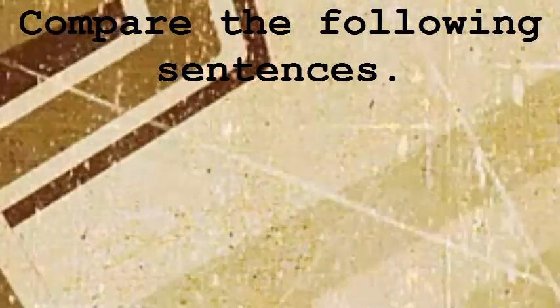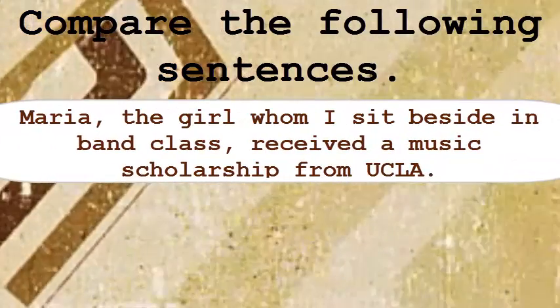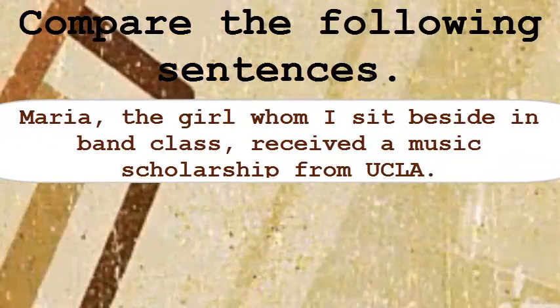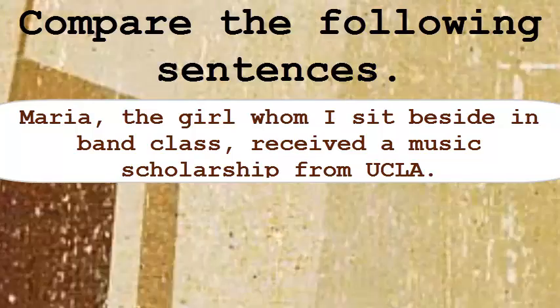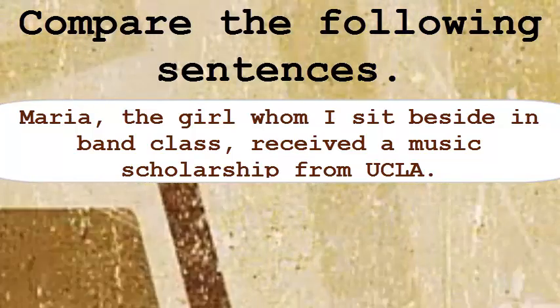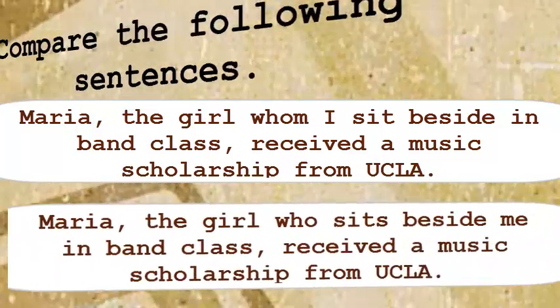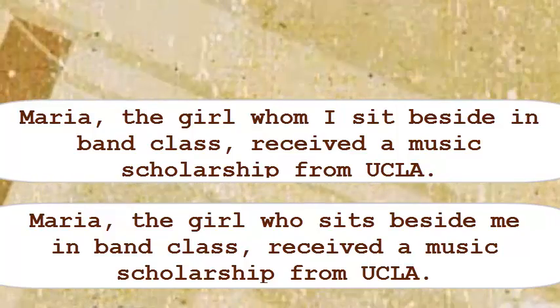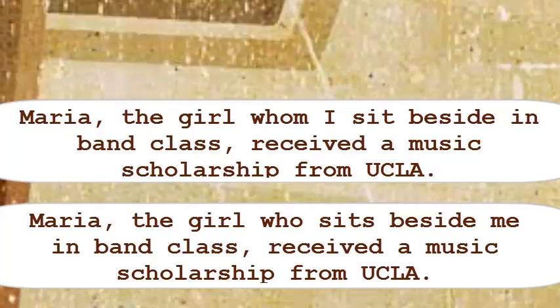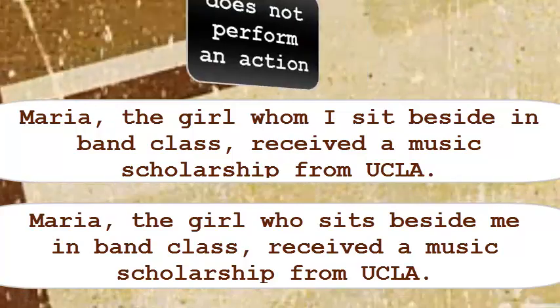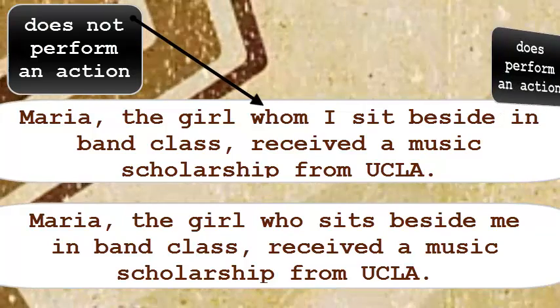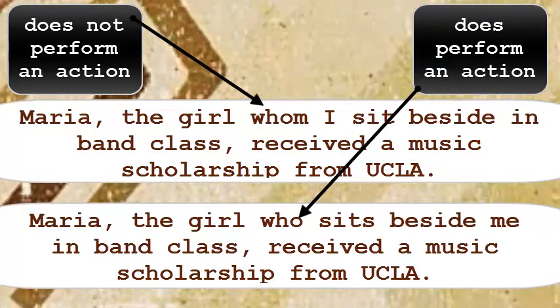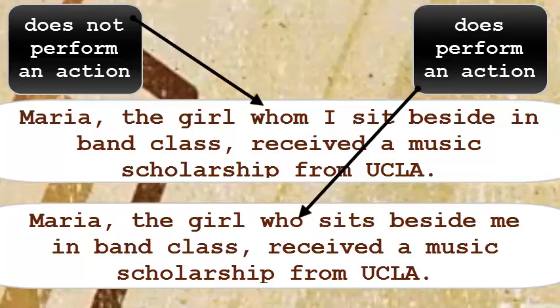Maria, the girl whom I sit beside in band class, received a music scholarship from UCLA. Maria, the girl who sits beside me in band class, received a music scholarship from UCLA. Whom does not perform an action. Who does perform an action.